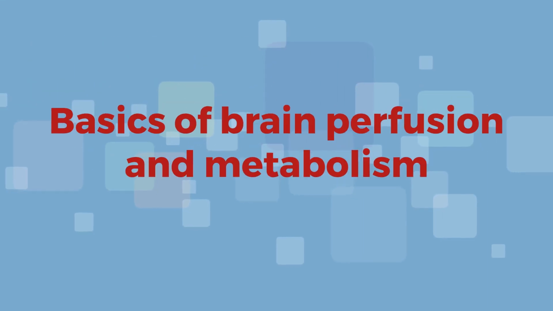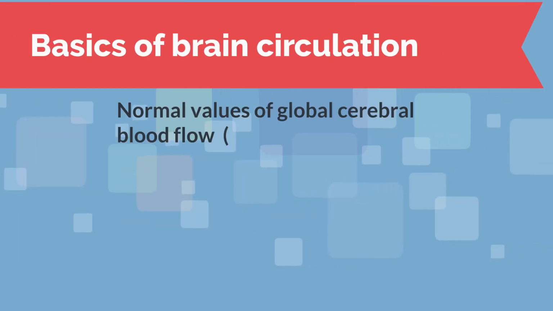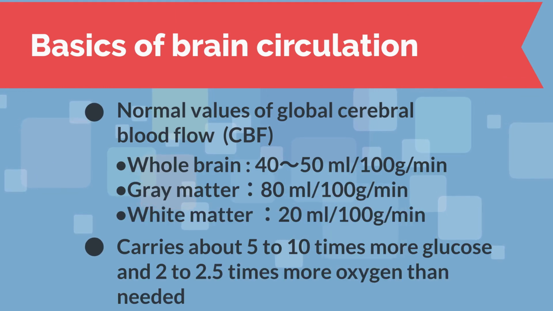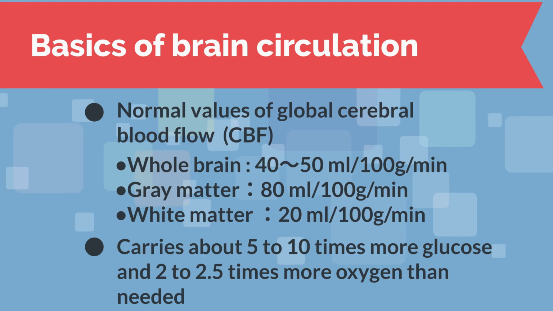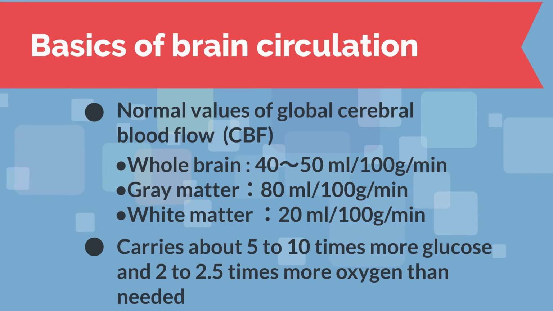I will talk about the basics of brain perfusion and metabolism. Normal values of global cerebral blood flow are 40 to 50 milliliters per minute per 100 grams of brain tissue in the whole brain. Gray matter is reported to have a flow rate of 80 milliliters per minute, about 4 times higher than white matter, which has a flow rate of 20 milliliters per minute.